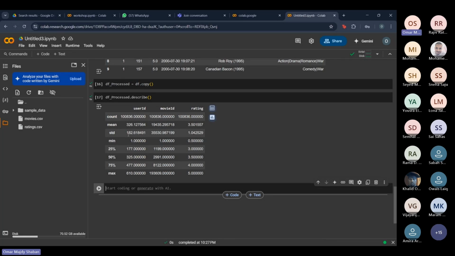Next, what we're going to do is see if there are any null values. Basically, if there are any missing values in this one data set, since we combined them, we just call them one data set. Or I just call it data set process, because that is what I named it here.